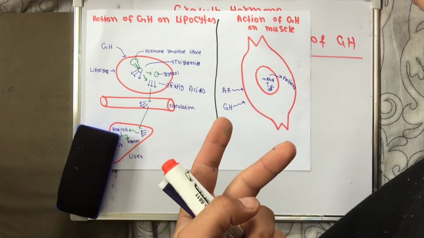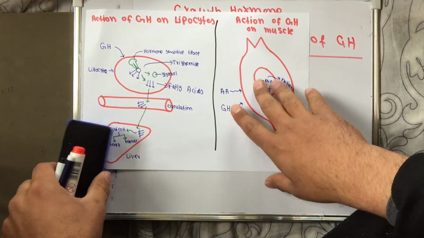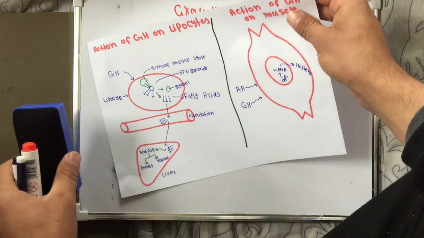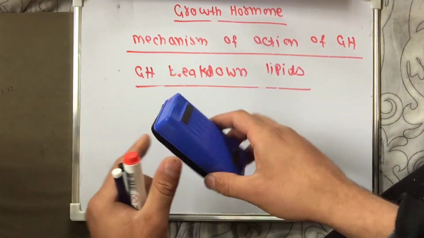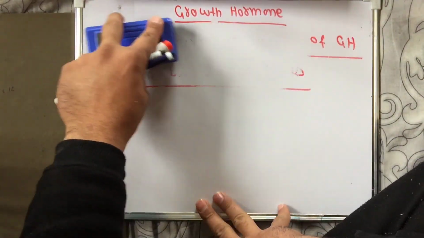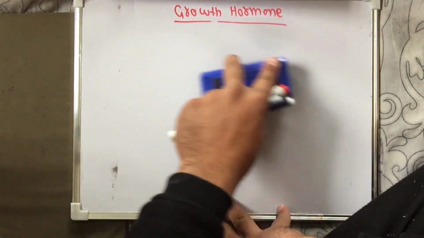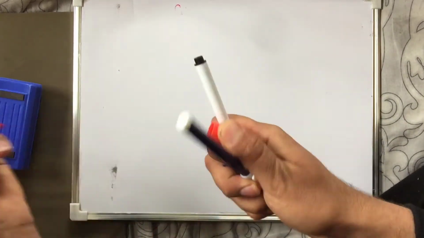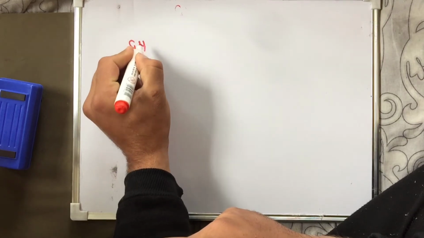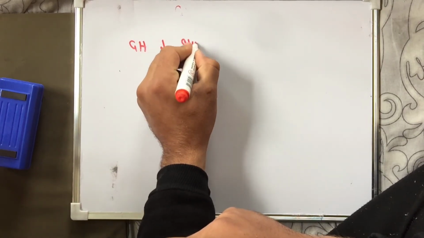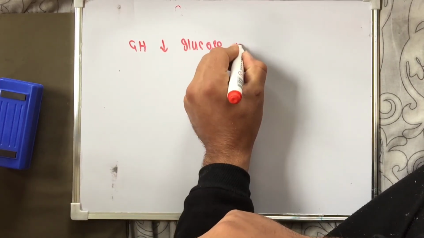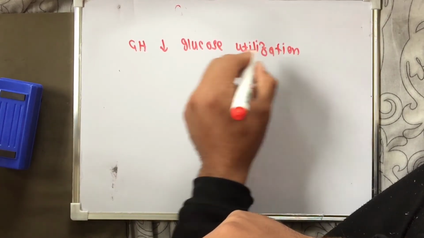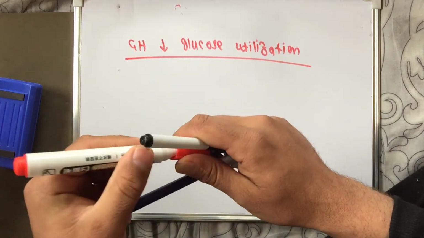So now I have discussed the action of growth hormone on protein formation and on lipocytes. Another thing is that growth hormone decreases the utilization of glucose.